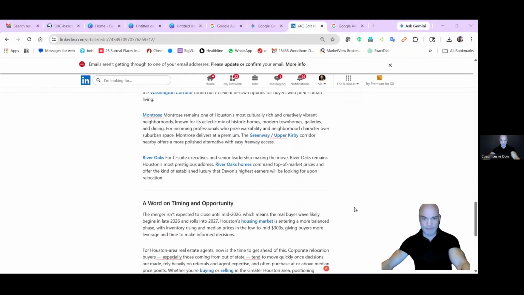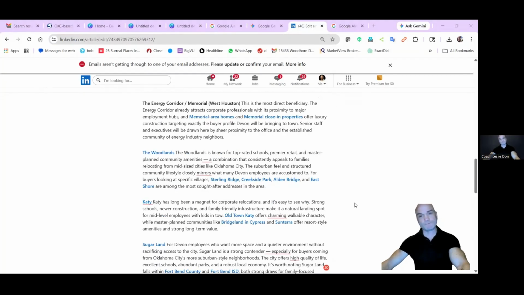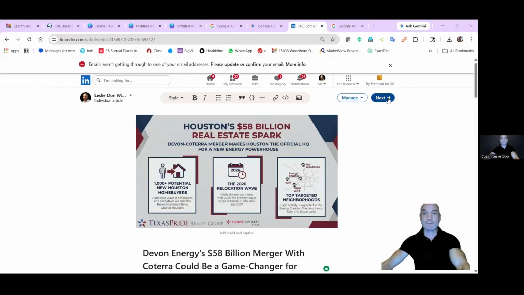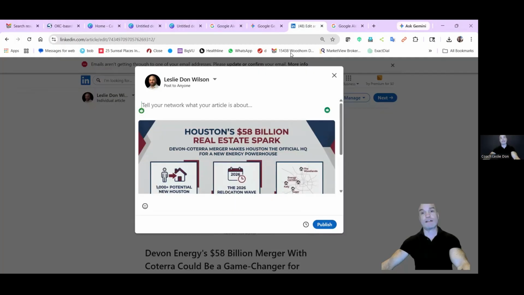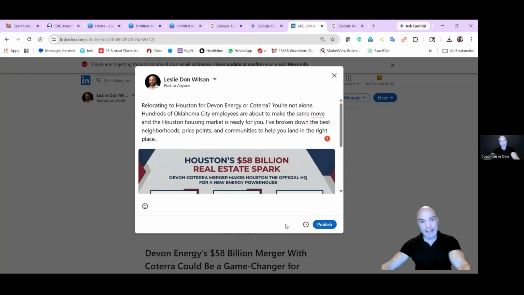It's got everything in there. So now I just go to next. As I go to next, I need to write a short description because I'm also going to tag the company. So for quick time purposes, I went ahead and had AI write the short description that I'm going to use there. Remember, we already have hashtags and we're going to use them again.